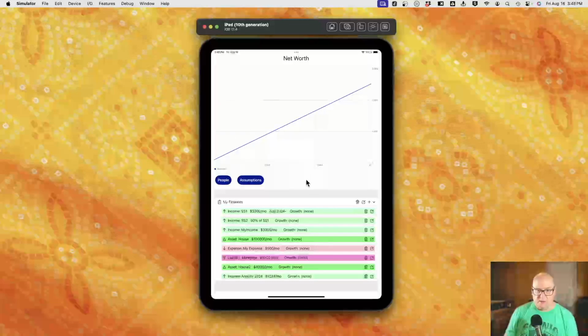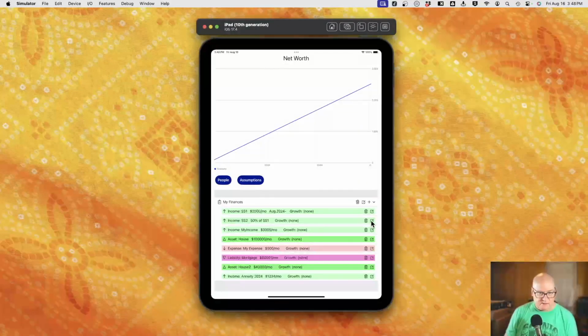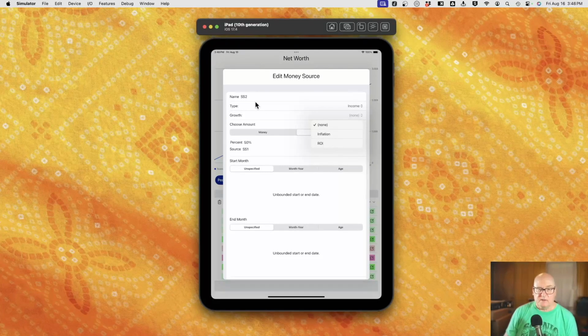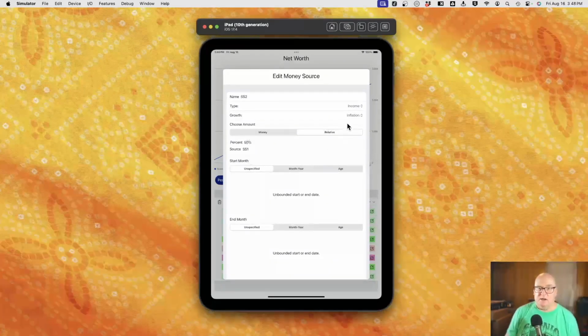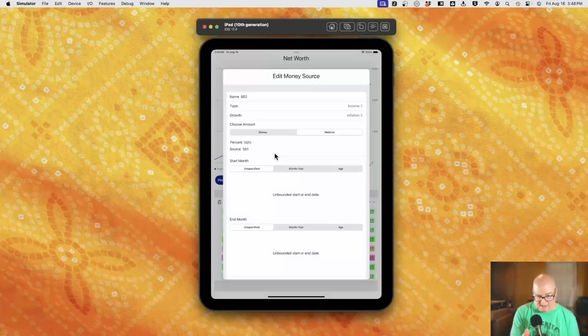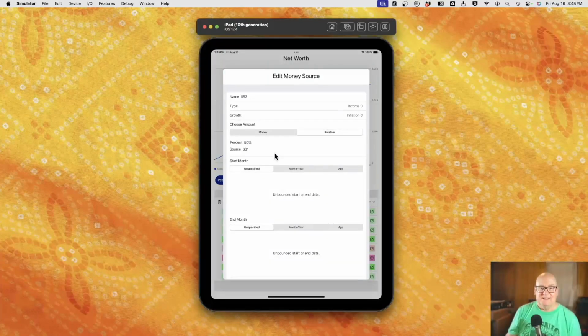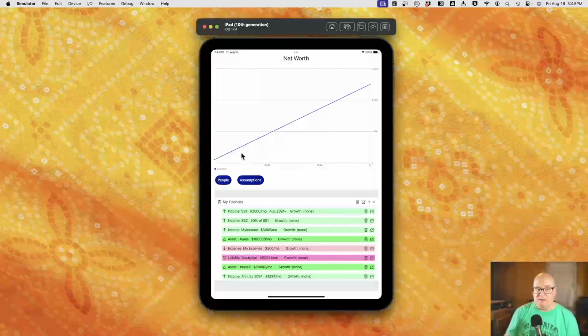All right, now if we go into one of these, let's just edit this. Notice we have this growth. We can choose which of these we want to go by. So Social Security, let's say that keeps up with inflation. So the growth in this thing would then be whatever we've set the inflation rate to. If we set it down to 5%, it's a lot lower than if we set it to 85% or 25%. Okay, but there's no tie-in now from this field to the scenario computation, but that's what's next week.